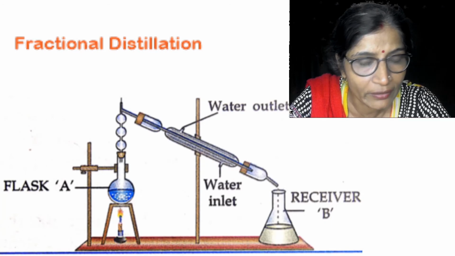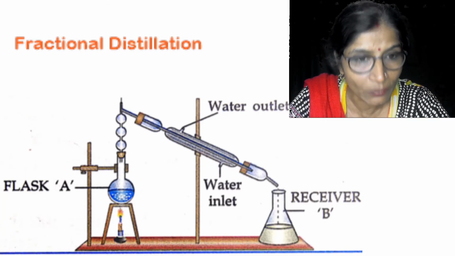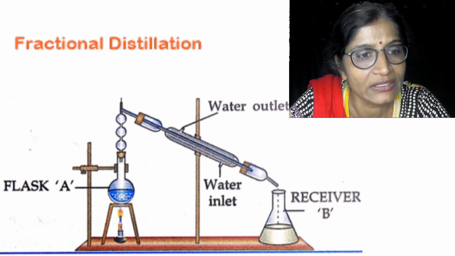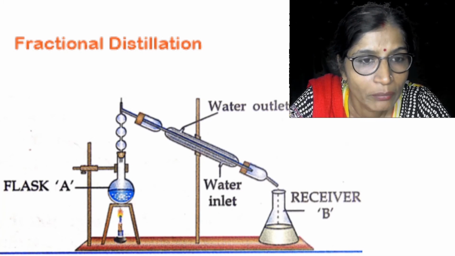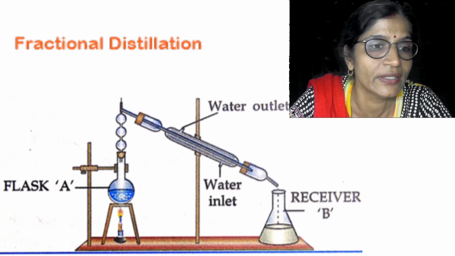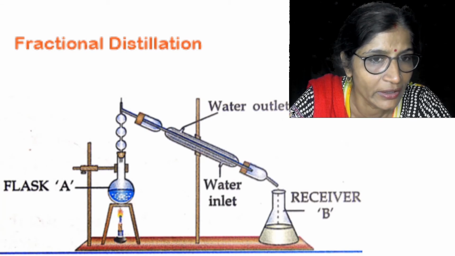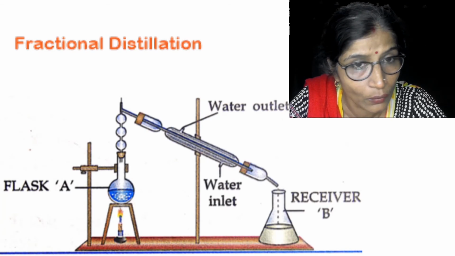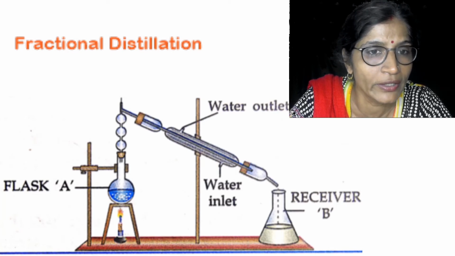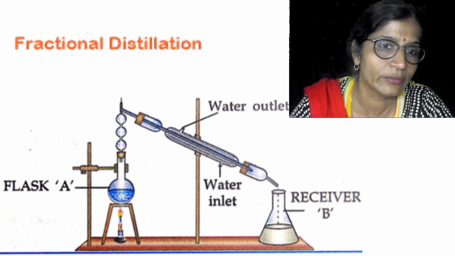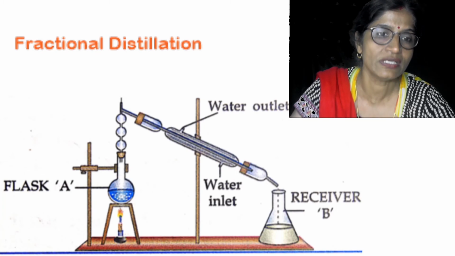The higher boiling point liquid, that is the water, remains within flask A. So in this way, water and alcohol are separated. Alcohol you will get in B, and water you will get in A. Water is the high boiling liquid and alcohol is the low boiling liquid. So on the basis of their boiling point difference, two miscible liquids can be separated out.